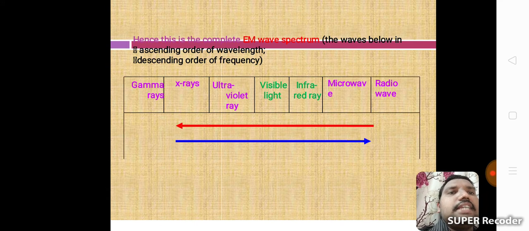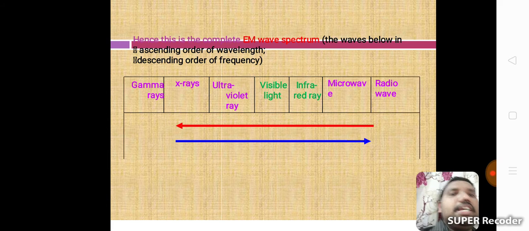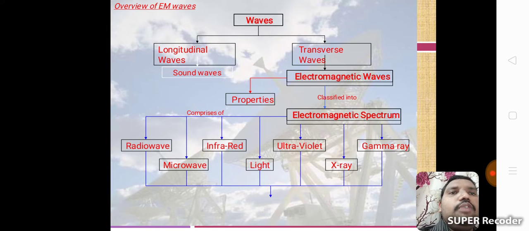Hence, this is the complete electromagnetic wave spectrum. The waves are in ascending order of wavelength and descending order of frequency, from gamma rays to radio waves. Now an overview of electromagnetic waves.